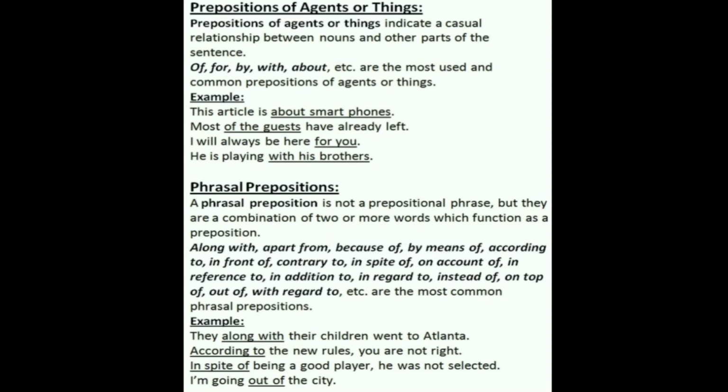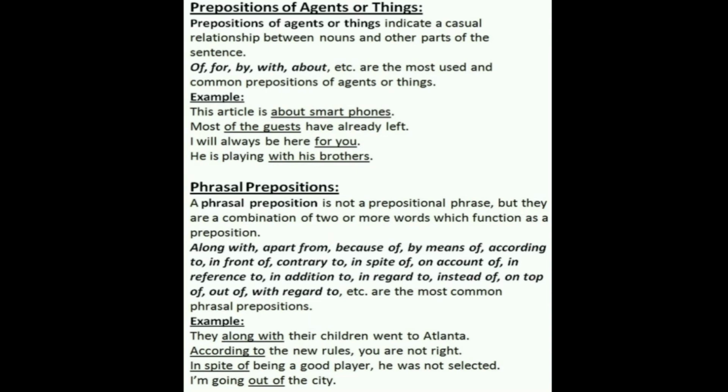Example, this article is about smartphones. Most of the guests have already left. I will always be here for you. He is playing with his brothers. So, about, of, for, with. These are prepositions of agents or things.